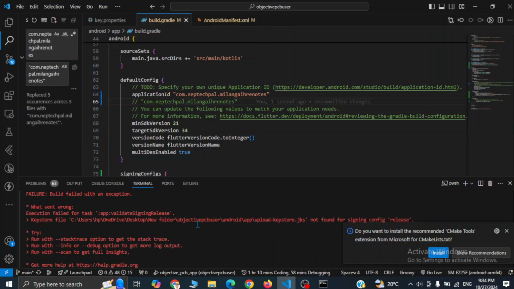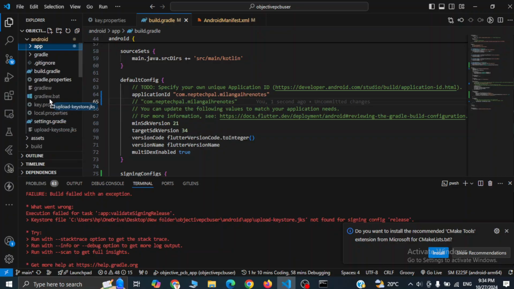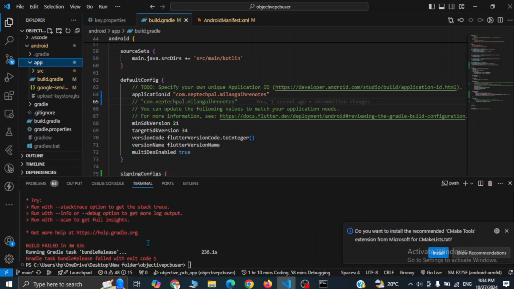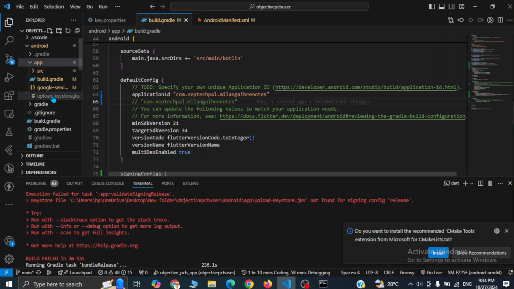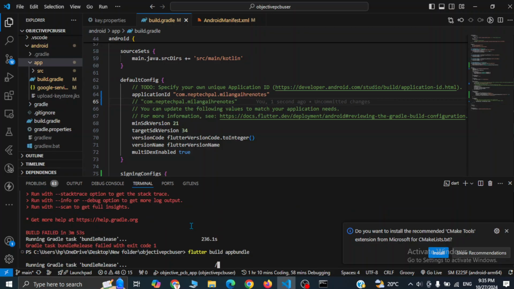Okay, we are getting this error. Upload keystore.jks not found. Like we have to upload this jks file inside this app folder, okay, not inside android folder, inside this app folder. Okay, so let's move this and rebuild again. Okay, so this is why I said you have to see the message in the console and fix the error according to the message seen here. Okay, so I simply moved this keystore file inside the app folder and I'm building it again. I guess it will work now.